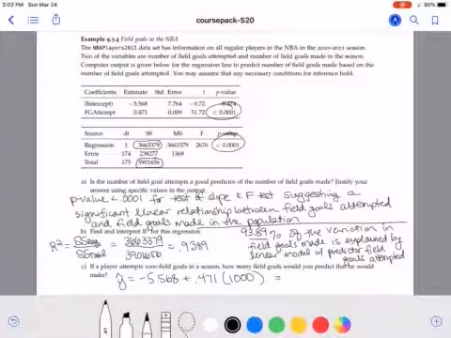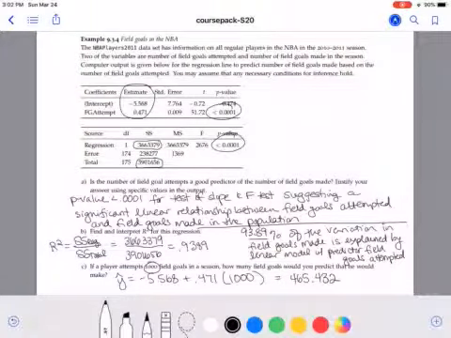Then if someone had 1,000 field goal attempts in a season, how many field goals would you predict them to make? So if we look up here at our estimates and our coefficients box, we have an intercept of negative 5.568 and a slope of 0.471. So then we can plug in our x value we're given of 1,000, and we would predict with 1,000 attempts that the individual would make 465.432.